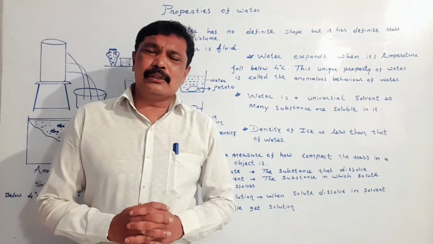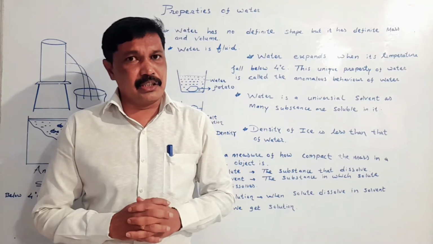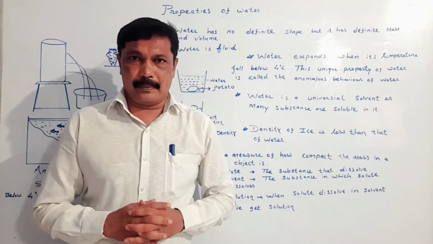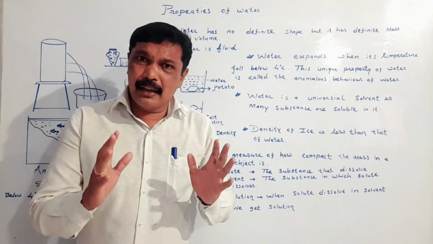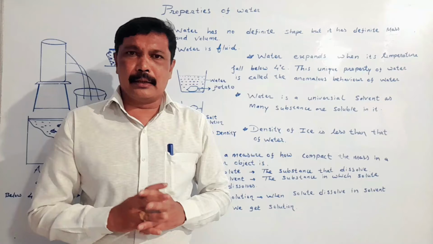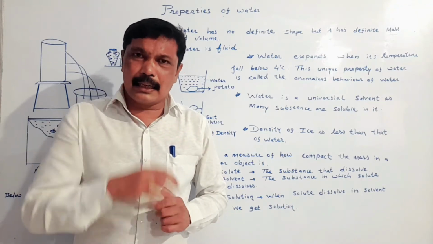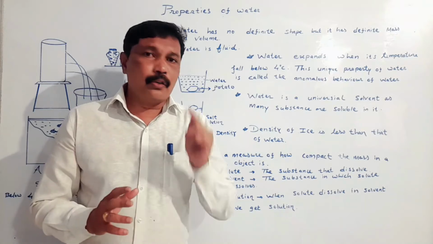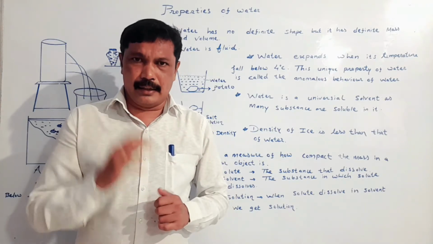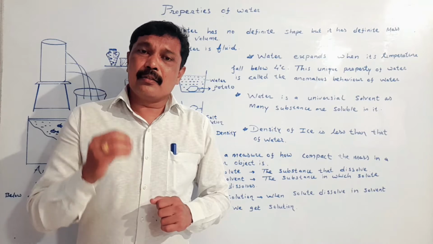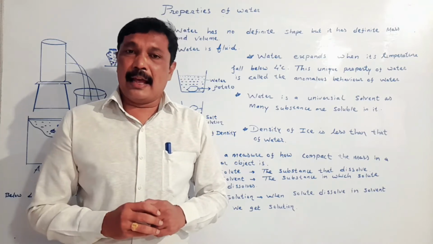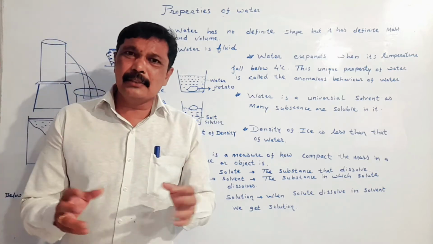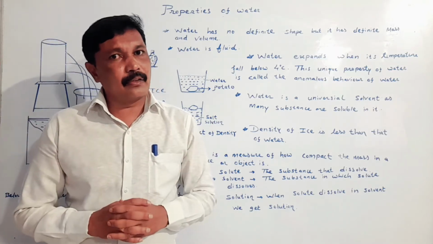My dear student, let's study another activity which is given in our book. Let's take a container and make some holes in the container. When we pour water inside the container, you will observe that the water flows from the small holes in the container. Here we see that the water flows and therefore we can say water is a fluid. The substance which flows can be called a fluid.